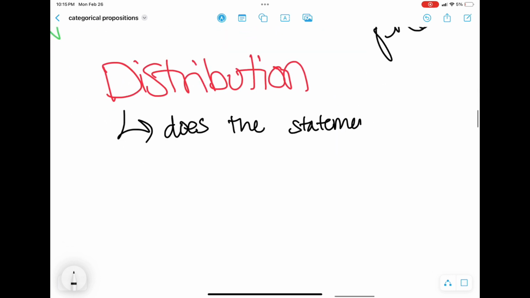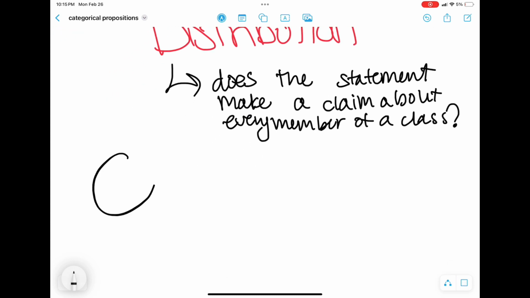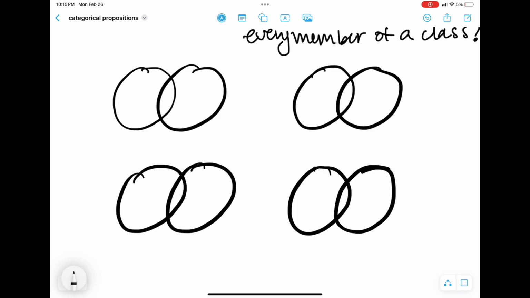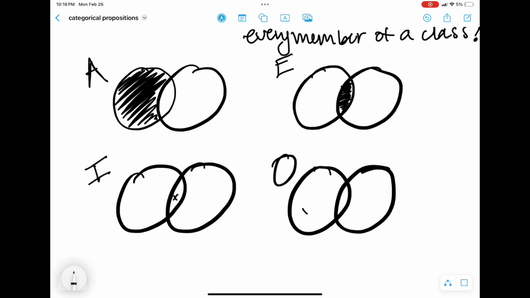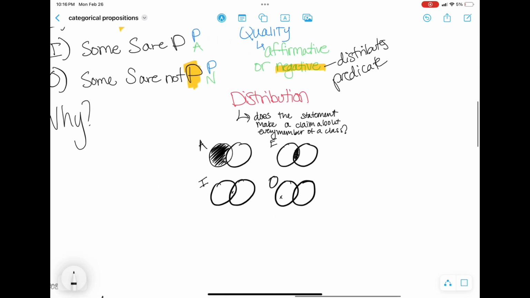So again, what distribution refers to is whether the statement in question makes a claim about every single member of a class. And when I'm talking about a class, subjects and predicates refer to a class. So when we represent a statement on a Venn diagram, each of the circles represents a class of objects, a set of objects. So if we represent an A that says all S are P, it looks like this. So the circle on the left represents the S class, and the circle on the right represents the P class. So let's see if we can understand why each term in each given statement is distributed.